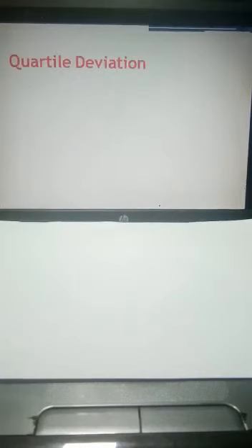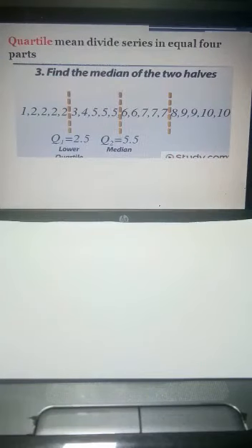So next is quartile deviation. First of all, you must know what is the meaning of the quartile. Quartile means which divide the series in equal 4 parts. Okay, we already talked regarding the median. Actually, quartile is also based upon the median. Median divides the whole series, the whole observation into 2 equal parts. Okay, but quartile means it divides the series into equal 4 parts.